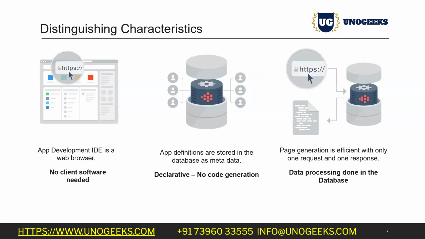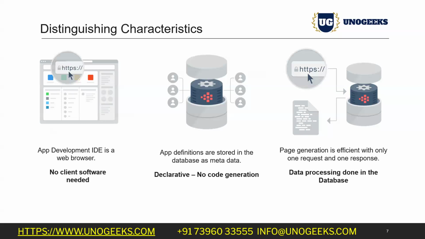But in Oracle Apex, the Oracle server itself is a database, or the database is the server. So your server and database are only one thing. Whatever request you send goes directly to the database or server, whatever you want to call it, and from there the response comes directly. So it is one request, one response only.